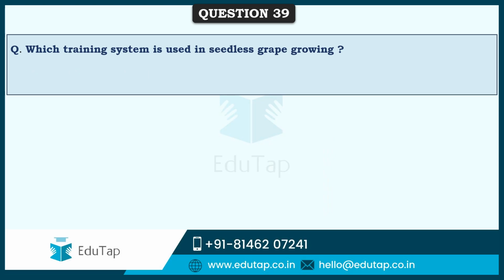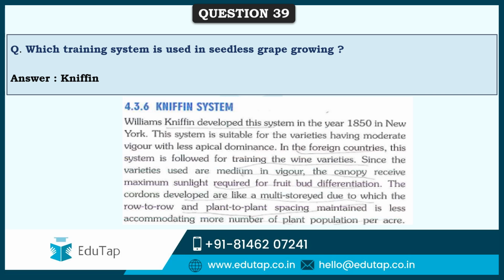So friends, which training system is used in seedless grape growing? Here the most common training system that is generally used in seedless grape growing is Sniffin training system. And this Sniffin system was developed by William Sniffin in 1850 in New York, and this is very much suitable for those varieties of grapes which have moderate vigor and less apical dominance.